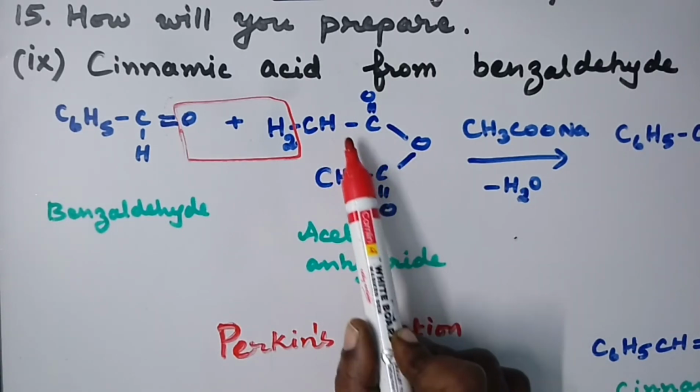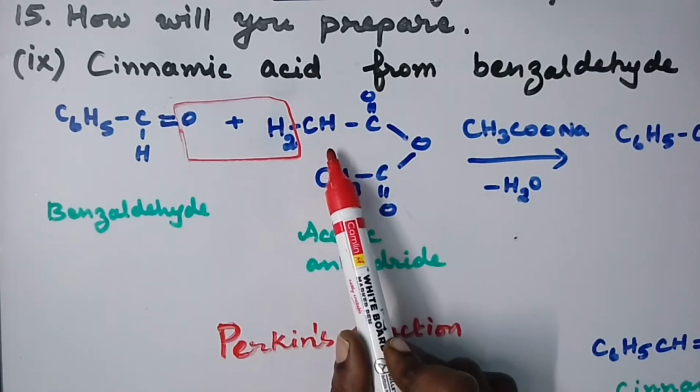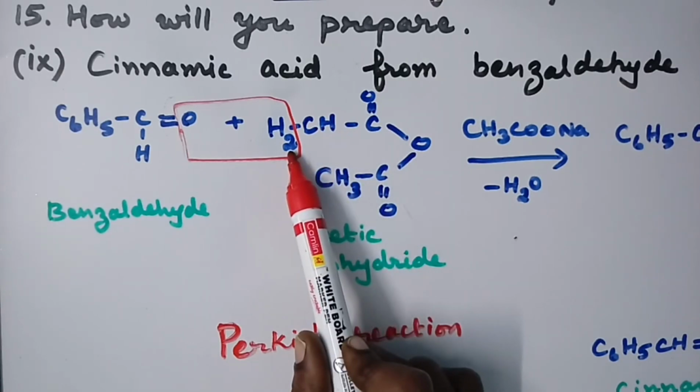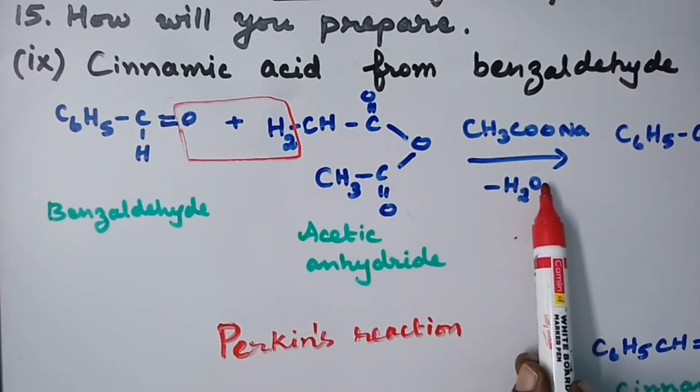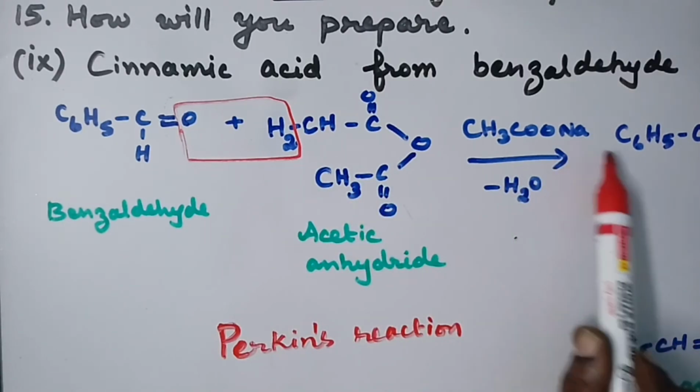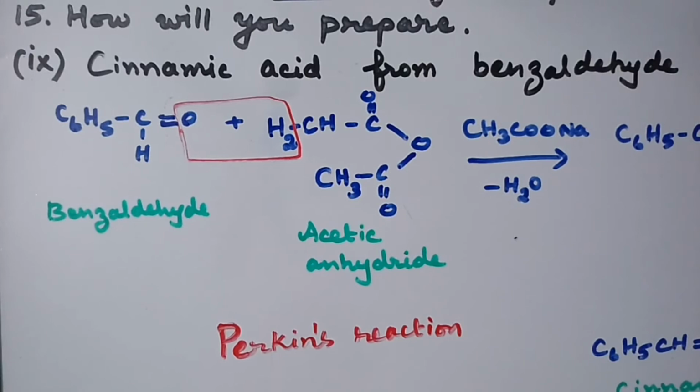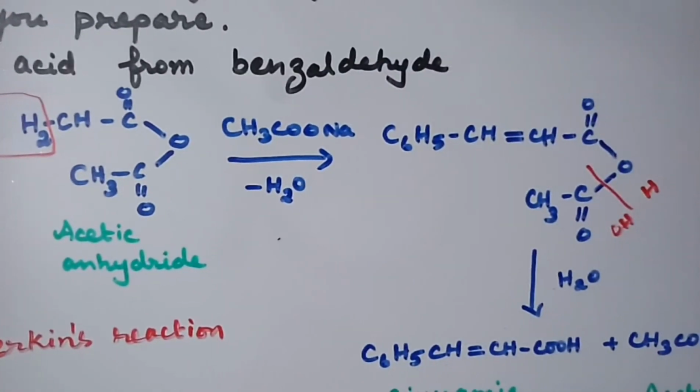Here for acetic anhydride, I am writing the CH3 group as CH3 for convenience. So here water is removed. In the presence of sodium acetate, we get a condensation product, and this is the intermediate product. And again the bond between this carbon and oxygen is cleaved. Water we can write as HOH, it is added to this compound. We get cinnamic acid.